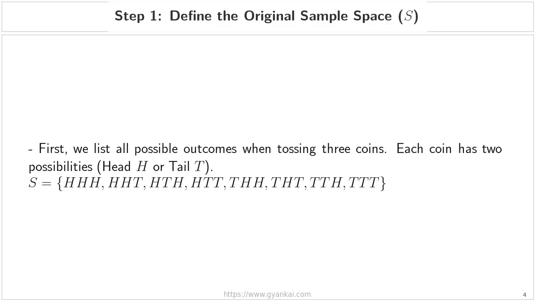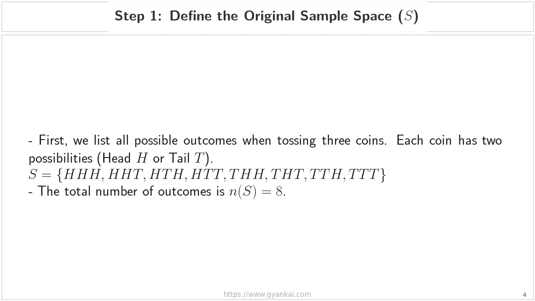By looking at all the combinations, we get the set S, which contains HHH, HHT, HTH, HTT, THH, THT, TTH, and finally, TTT. If we count these up, we find that the total number of outcomes in our sample space, written as N of S, is equal to 8. Keep this number 8 in mind, because as we move to the next slide, we'll see how our target event compares to this total.